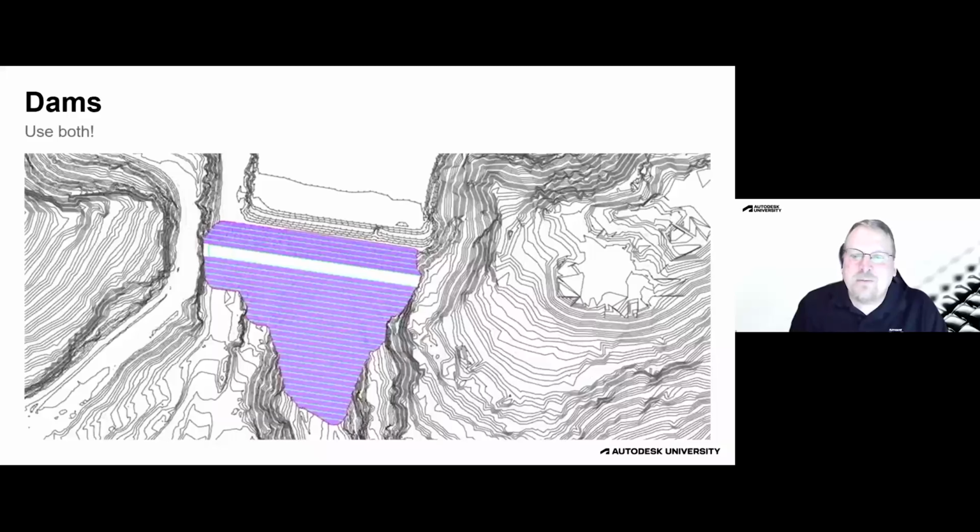So dams is another place where it could be one or the other. In this example, this is more of an earthen dam, right? So we're basically piling up a whole lot of, how'd you refer to it, Desiree? Oh yeah, that's right, dirt in this valley here. And we're building a dam. So in this case, it's an earthen dam.